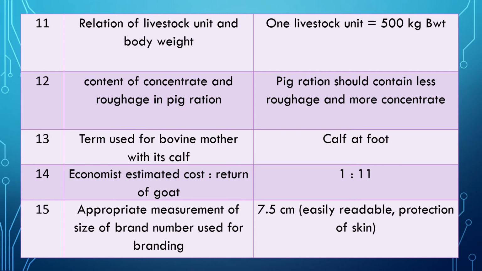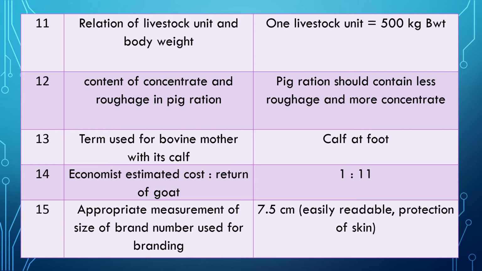Question 15. Appropriate measurement of the size of a brand number or brand symbol used for branding identification of a large animal. The ideal size should be 7.5 centimeter so that these brand numbers can be easily readable from a distance.